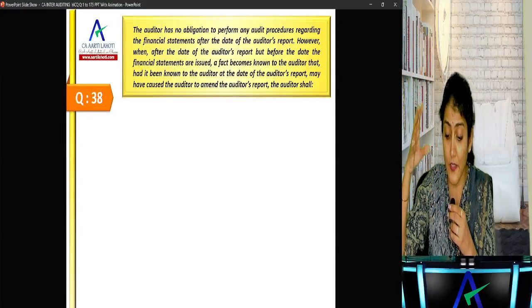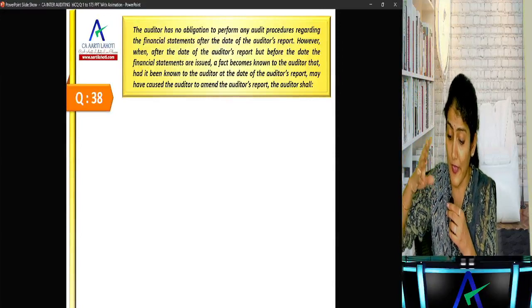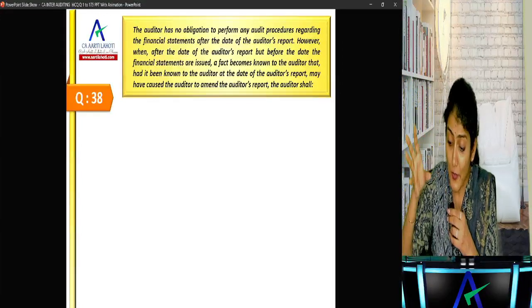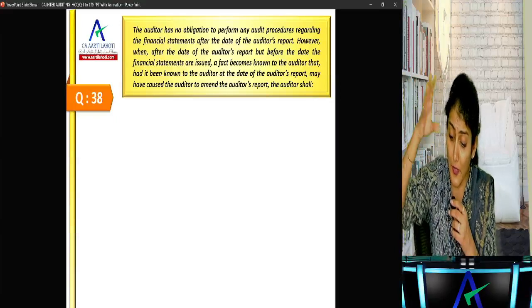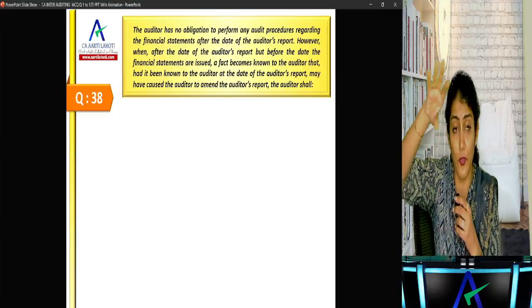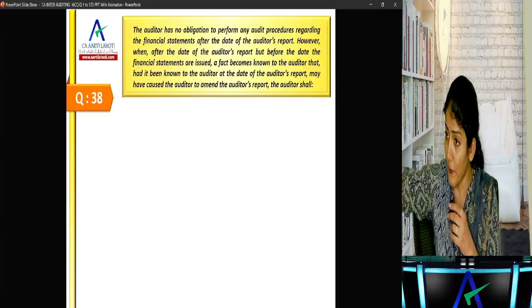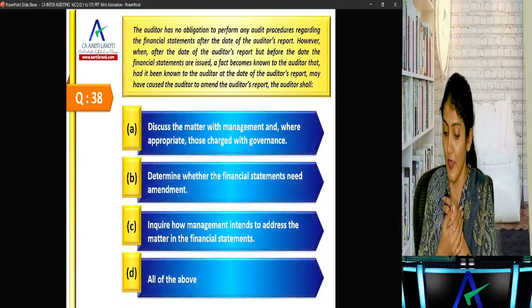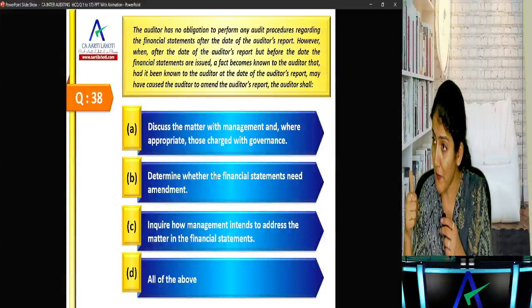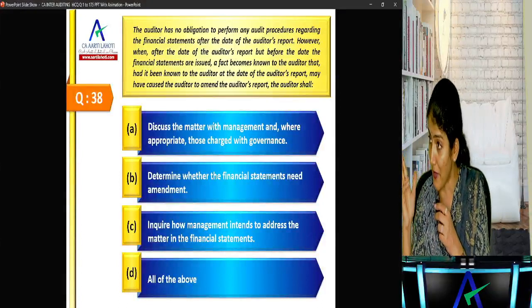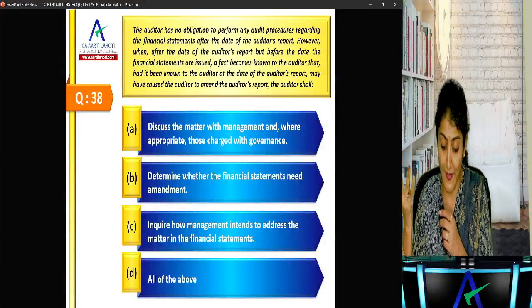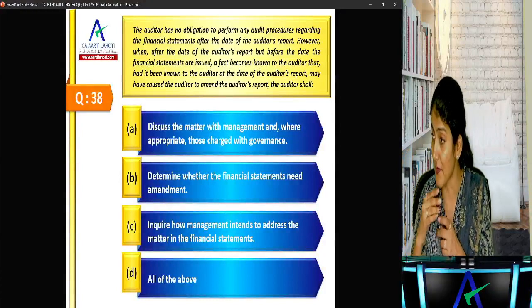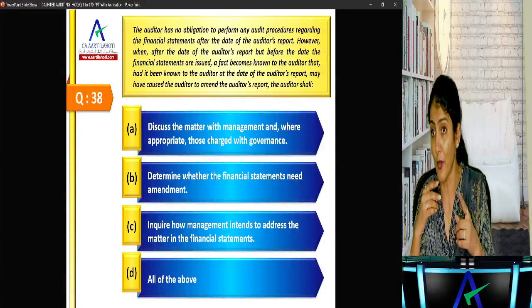However, when after the date of the audit report but before the financial statements are issued, a fact becomes known to the auditor that, had it been known at the date of the report, would have caused the auditor to amend the audit report, the auditor shall discuss the matter with the management where appropriate, TCWG, determine whether the financial statements need amendment, inquire how management intends to address the matter in the financial statements, or all of the above. Right, all of the above.